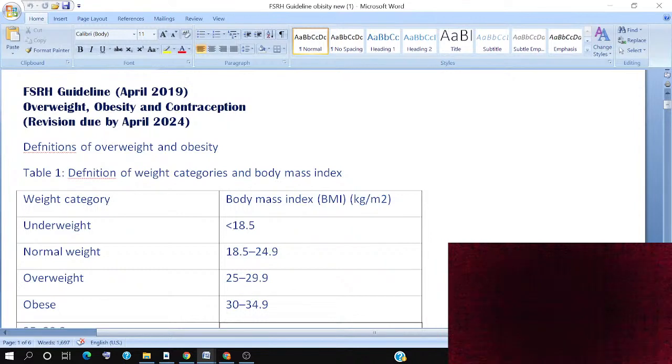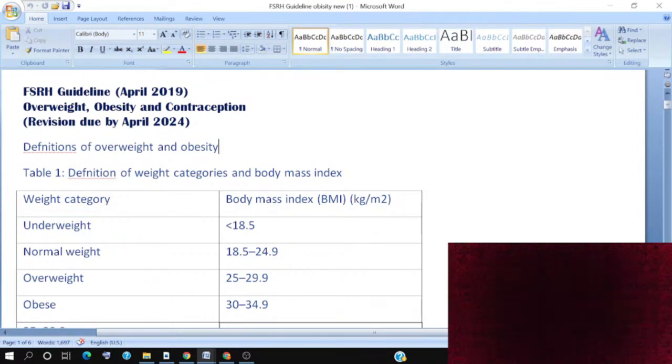The guideline for FRCS MRCOG, and today my first topic is going to be the FSRH guideline, that is 2019, overweight, obesity, and contraception. So that was updated, about how to manage patients with obesity and overweight.